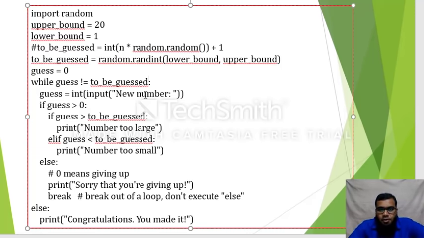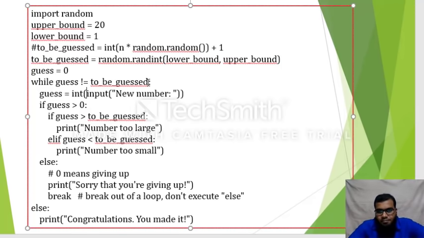So int input of new number. This statement will ask you to enter a number. So you have entered some number. Let us suppose that 14. That 14 will be stored in guess. Okay, now the condition will be checked. 14 is not equal to be guessed.